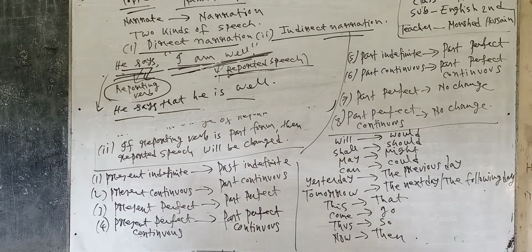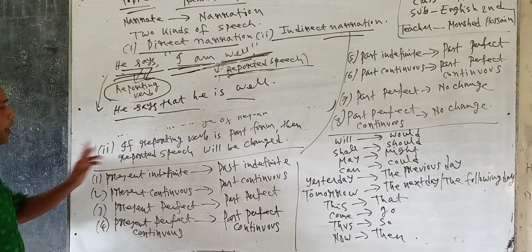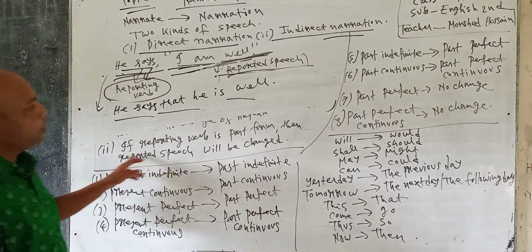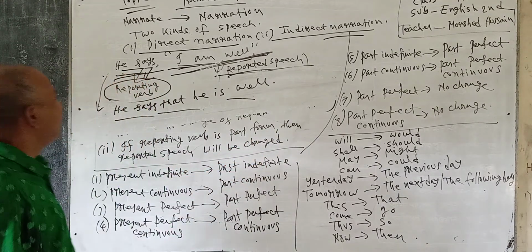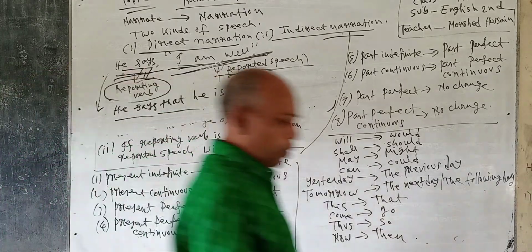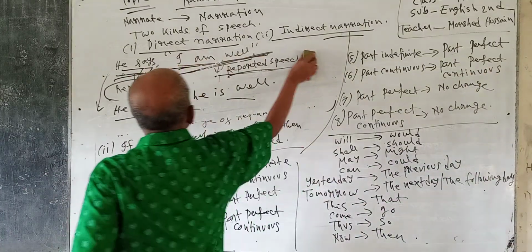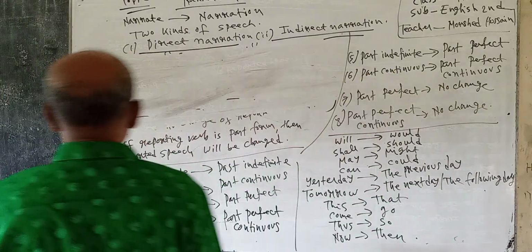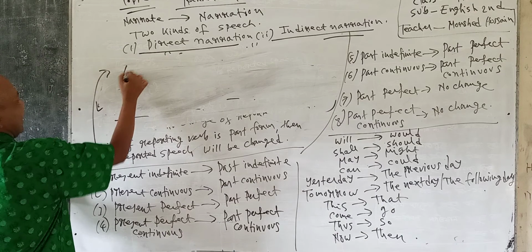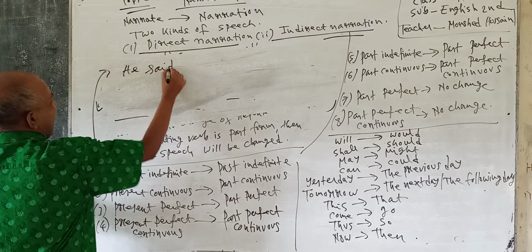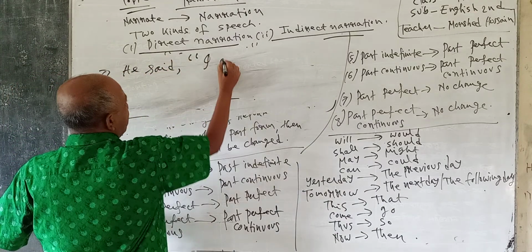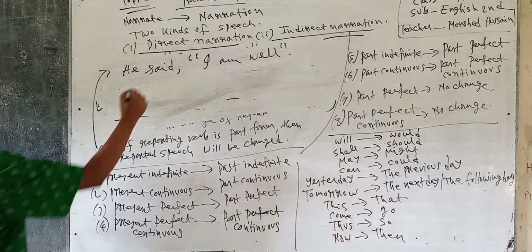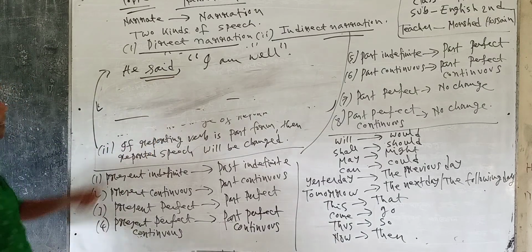And the second rule: if the reporting verb is in the past form, then the reported speech will be changed. I am doing the second one. According to the second rule: He said, I am well. Learners, you can see the reporting verb is in the past form.